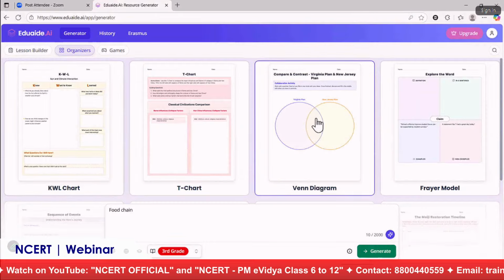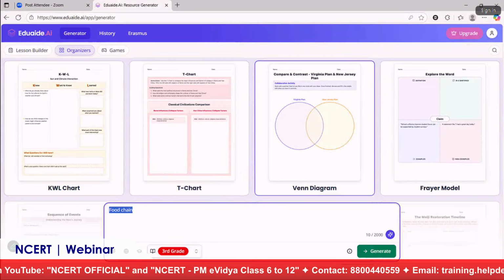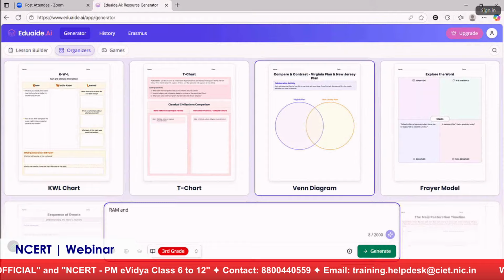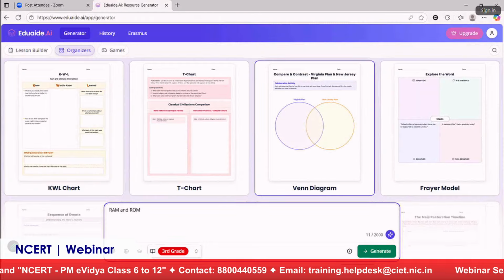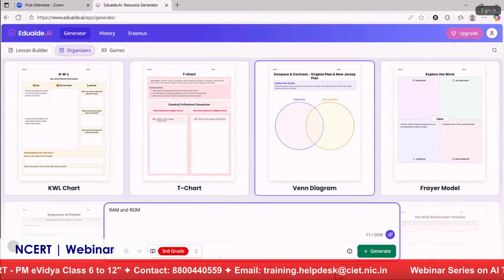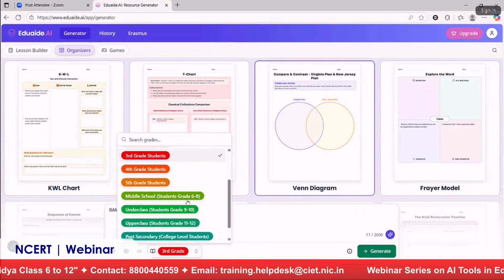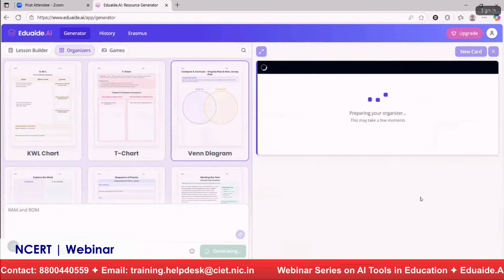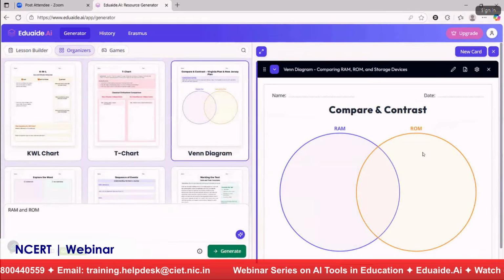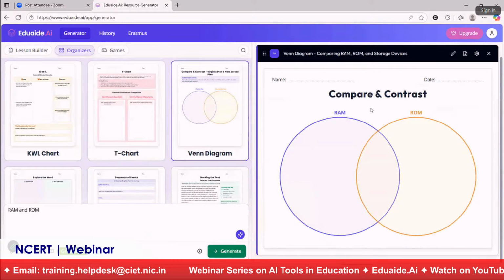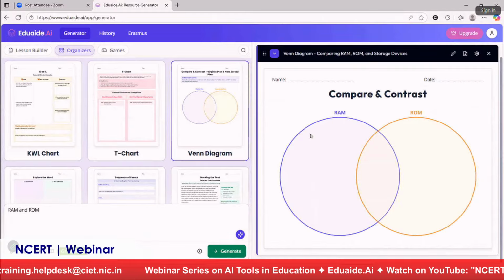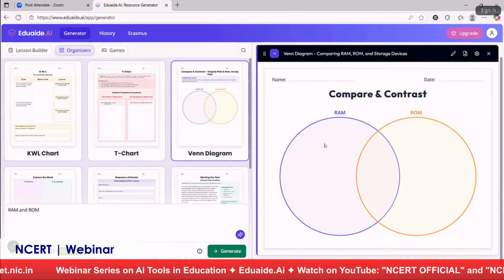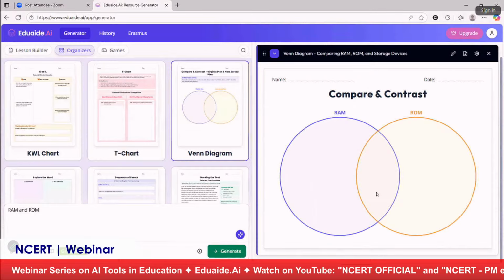So what I will do, I'll click on this Venn diagram, and again I need to type the topic, RAM and ROM. So I want my students to compare random access memory and read-only memory. And let me choose the grade level, middle school, and then I'll click generate. You can see it will create a graphic organizer. Yeah, you can see name, date, compare and contrast. So the children will know that they have to write the differences here, and the similarities they have to write here.